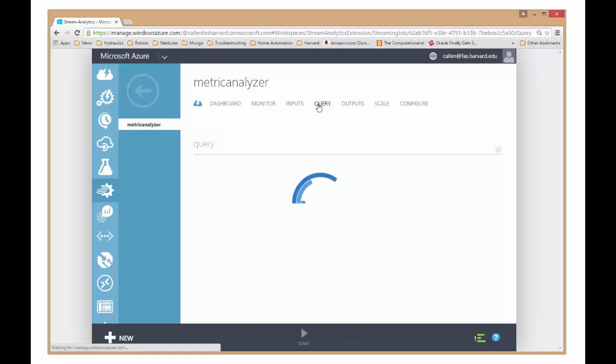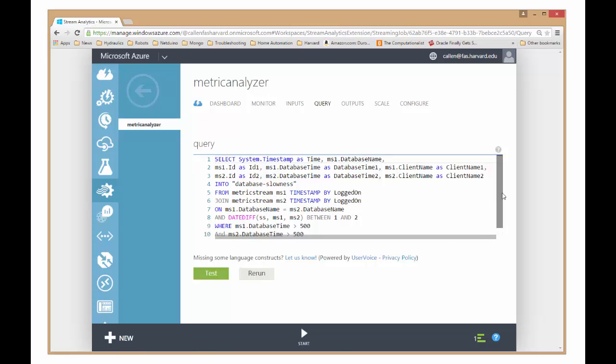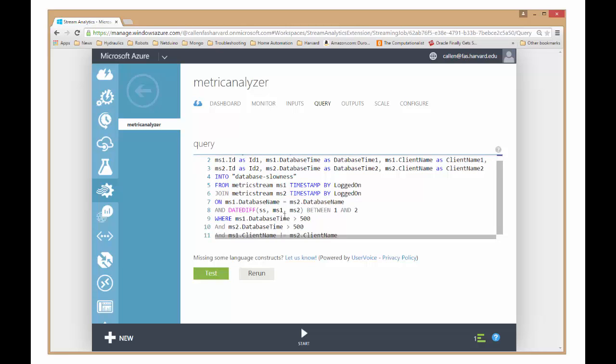So what I want to go to here, though, is the query. So here's the query that is running, and you can see what I'm doing here. This is the interesting temporal-based nature of Stream Analytics, in that I've got two metric streams, MS1 and MS2, and I can run queries against the two streams. These streams are separated by a 2-second chunk, so between stream 1 and stream 2.